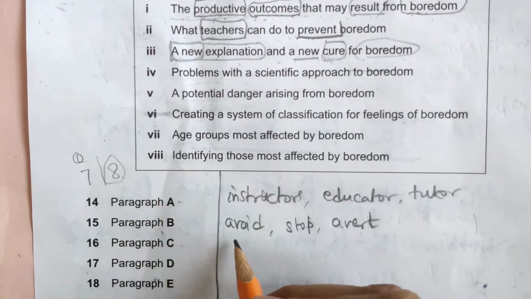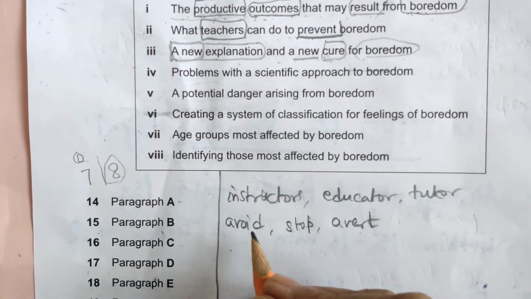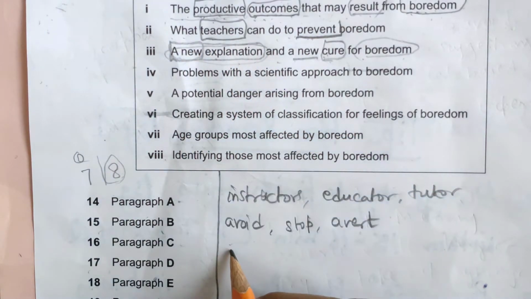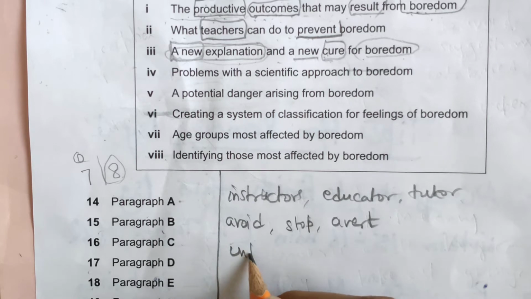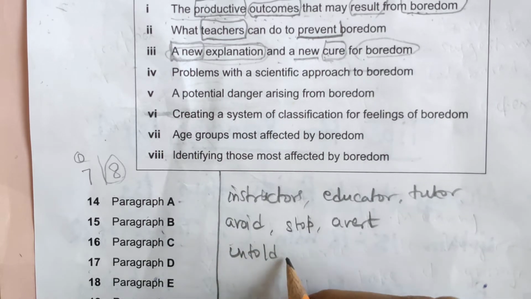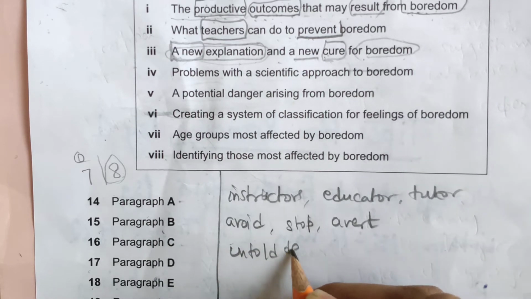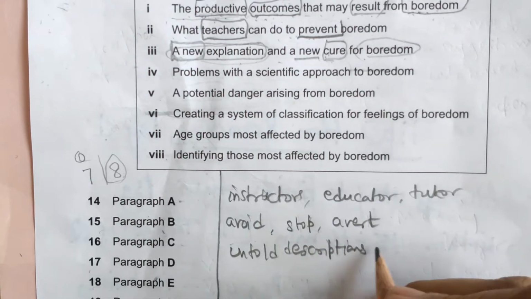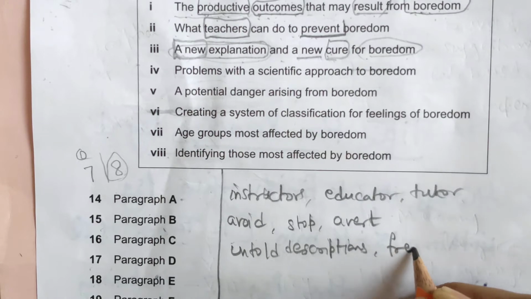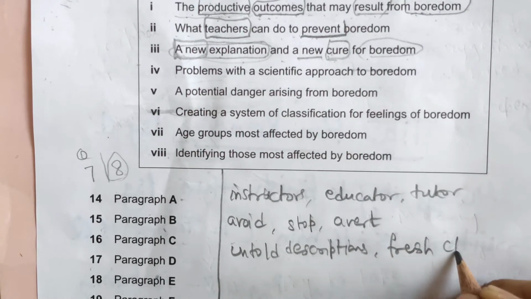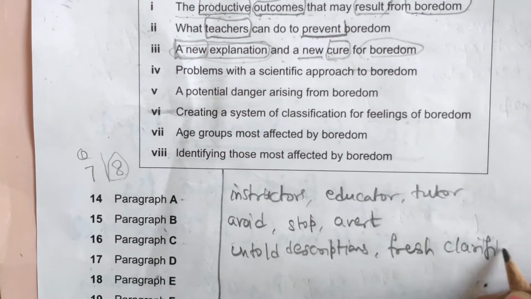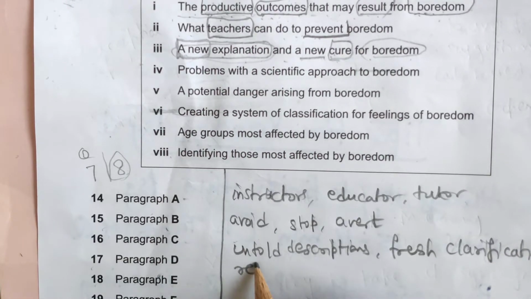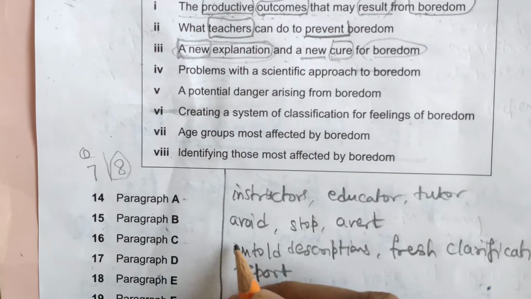For new explanation, I am underlining the whole phrase. For new we can get untold or fresh, and for explanation we can get descriptions, clarification, or some new reporting.